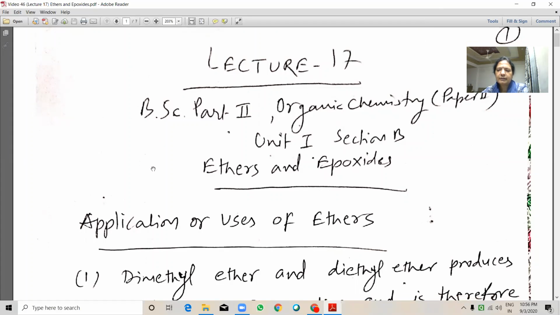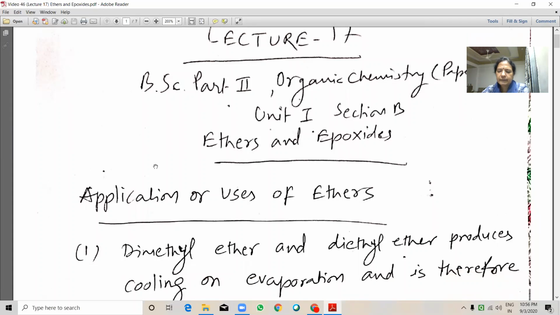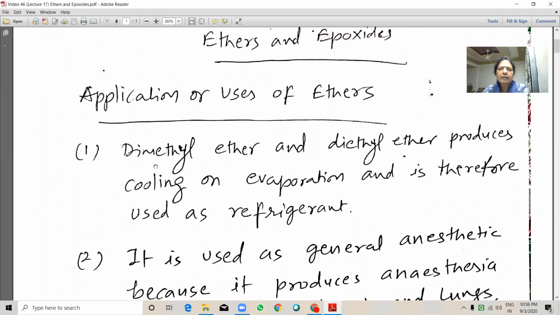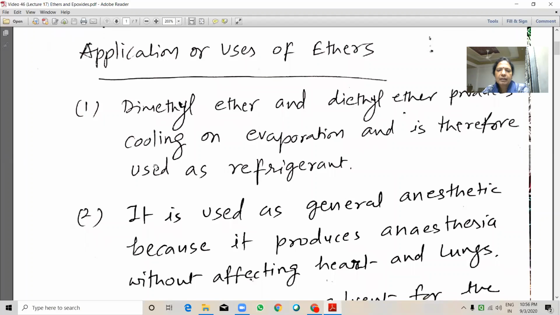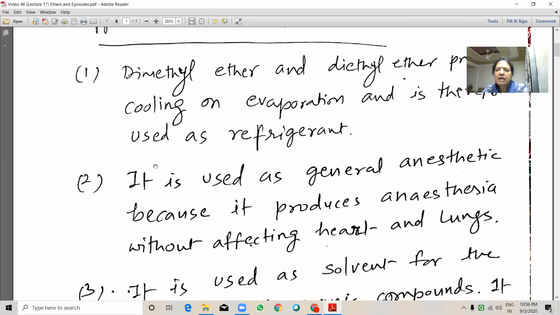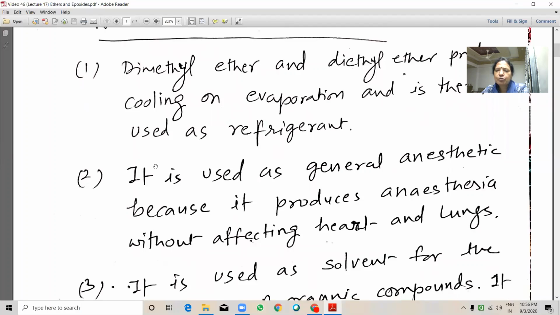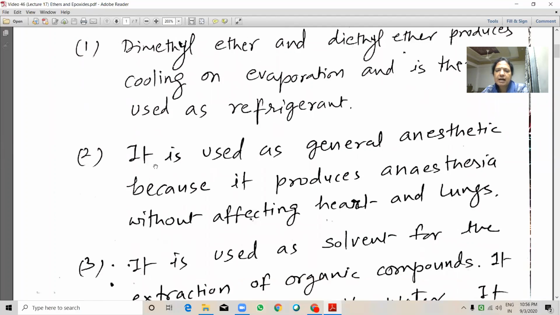Dimethyl ether and diethyl ether produce cooling on evaporation and are therefore used as refrigerants. Diethyl ether is used as a general anesthetic because it produces anesthesia without affecting the heart and lungs.